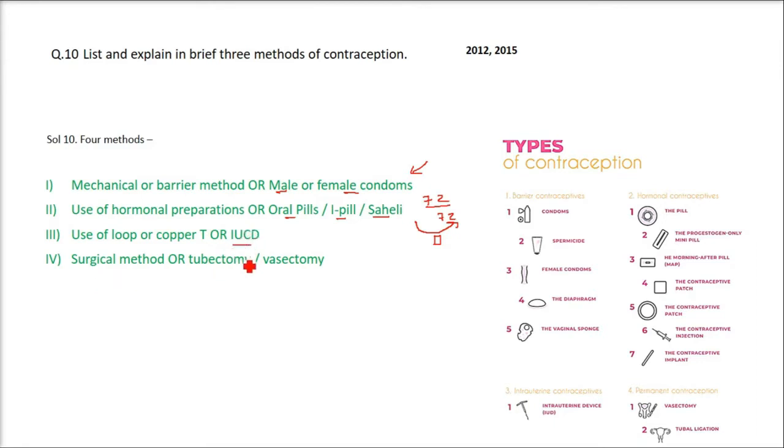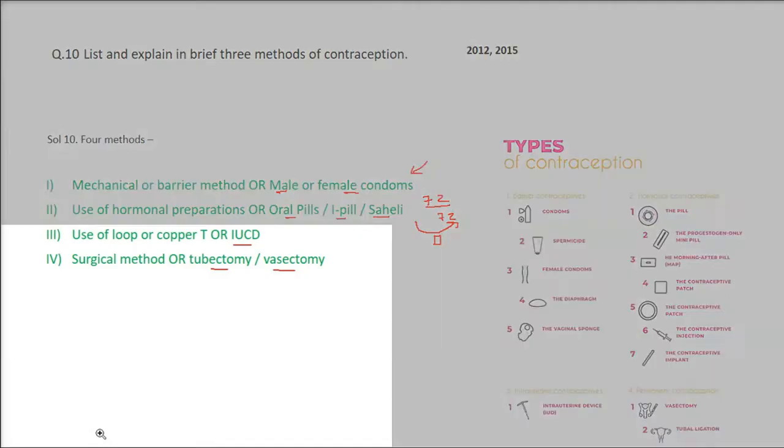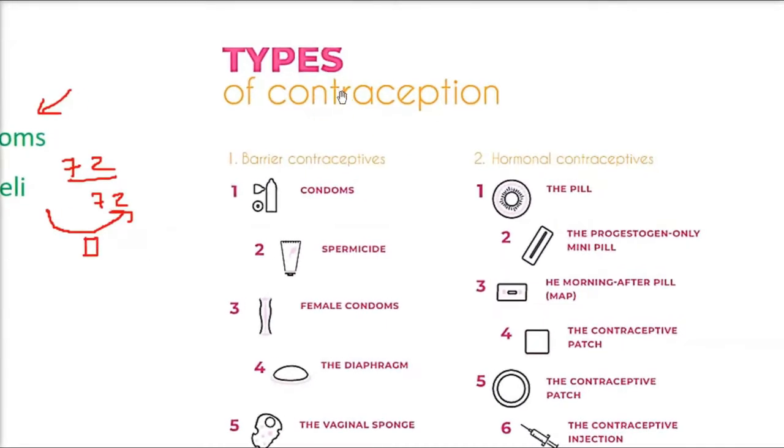Fourth, the surgical method, that is an invasive method: tubectomy or vasectomy, that is called nasbandi. This can also be done. I'll show you so that you remember more. These are the types of contraception.